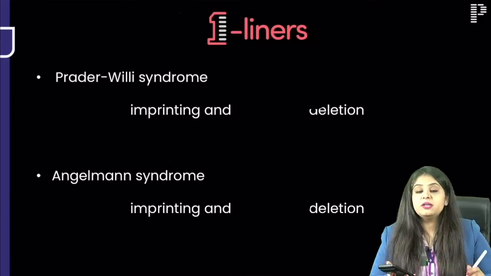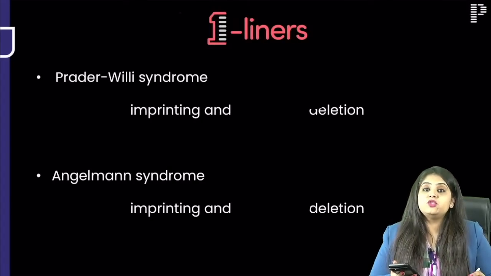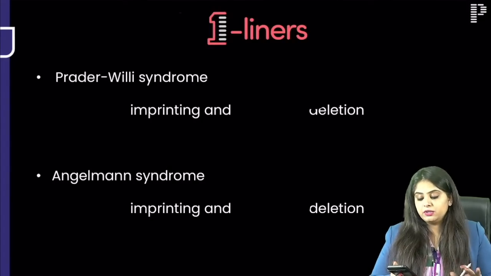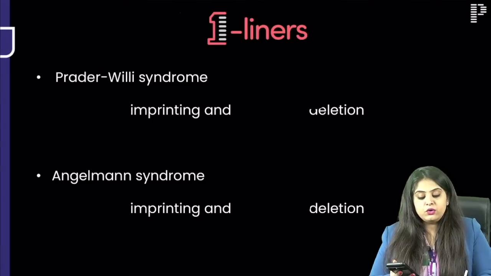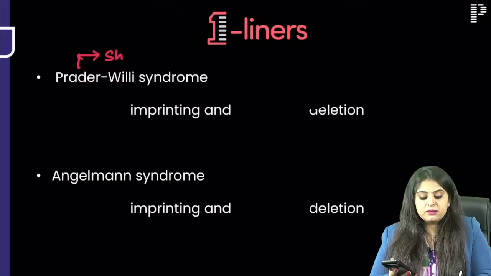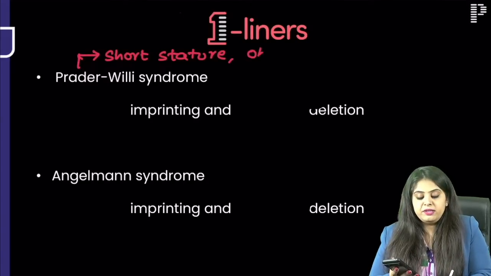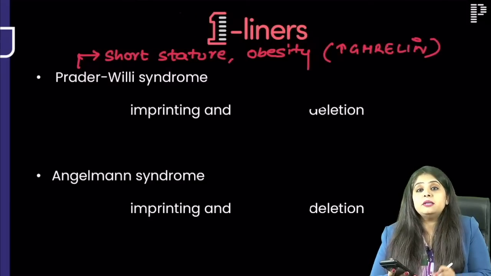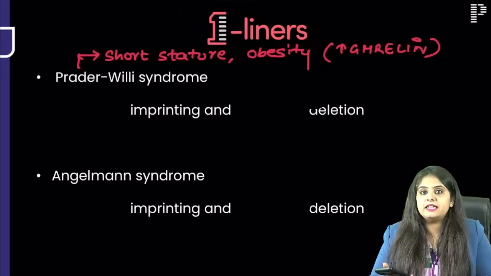Okay, let's move forward. What are the questions that I expect from genetics? I expect questions on Prader-Willi and Angelman. Before I get into their imprinting story, Prader-Willi is always going to be a small child. They will tell you that there is short stature, and there is going to be obesity. The reason for obesity is that these kids have a lot of appetite hormone. They feel very hungry. They keep eating all the time. That is, they have a lot of ghrelin. So a short fat kid, that is going to be Prader-Willi.